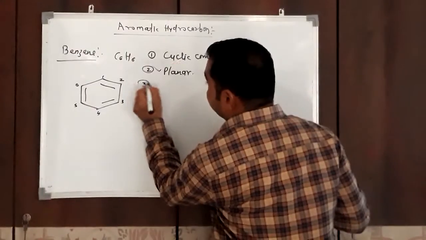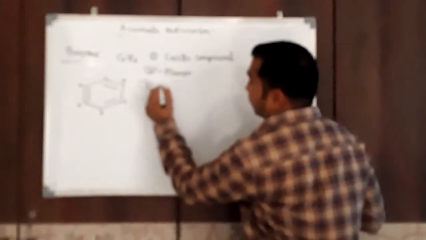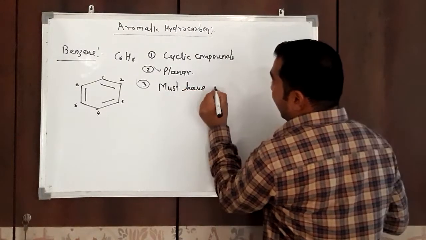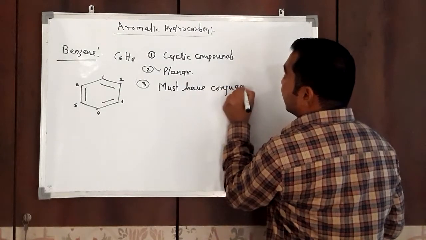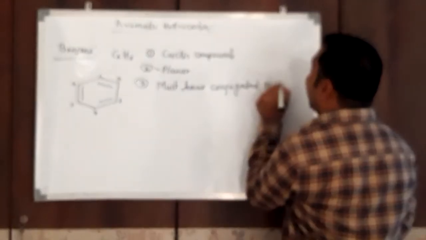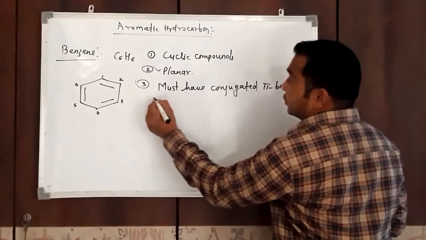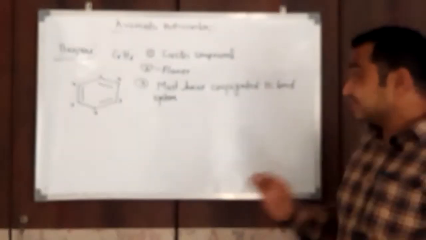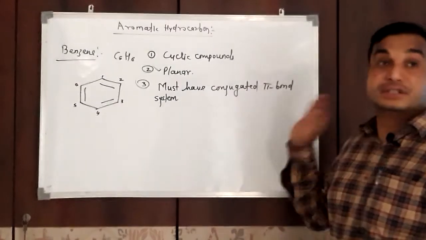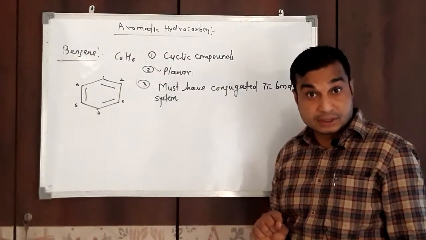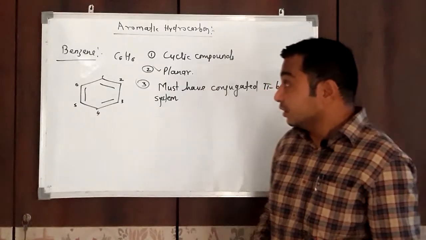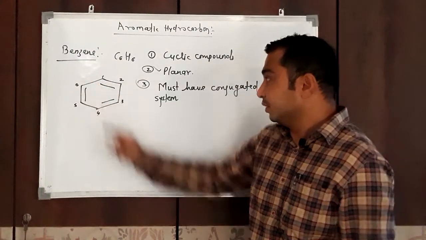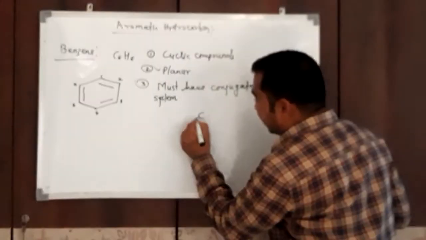Third, it must have a conjugated pi bond system. What does this mean? For example, benzene: a single bond is always a sigma bond, remember.